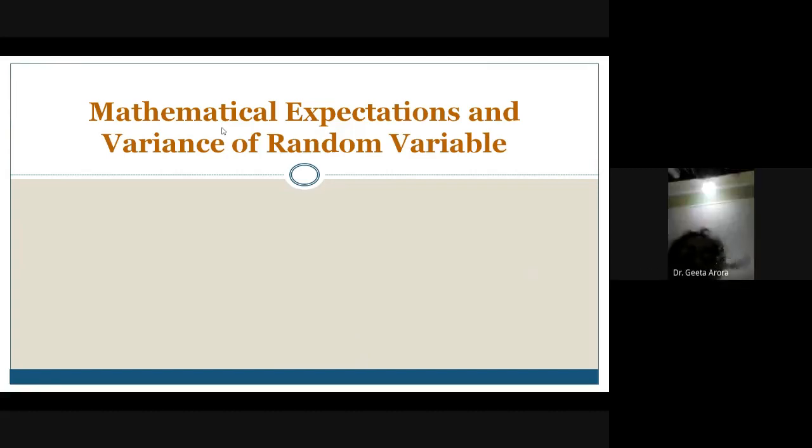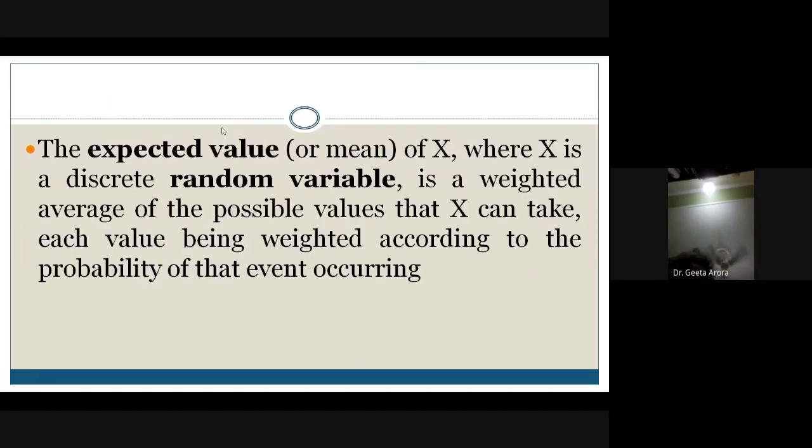Let us start with them. We have the mathematical expectation and variance of a random variable. In this, we are going to first revise what the expected value means, as we have learned yesterday. The expected value of a discrete random variable X is given as a weighted average of the possible values that it can take, and each value is multiplied with its probability.